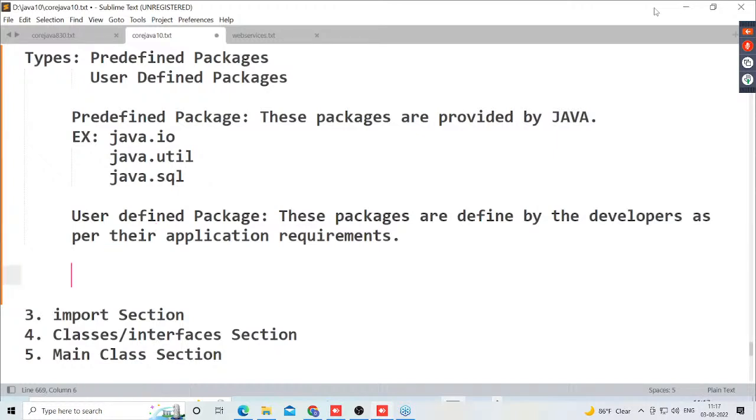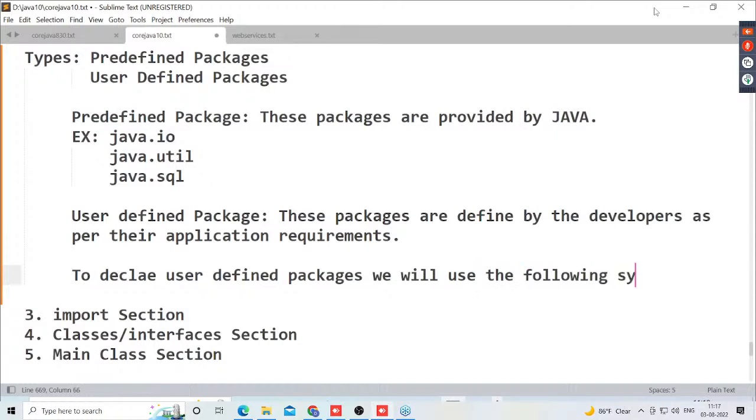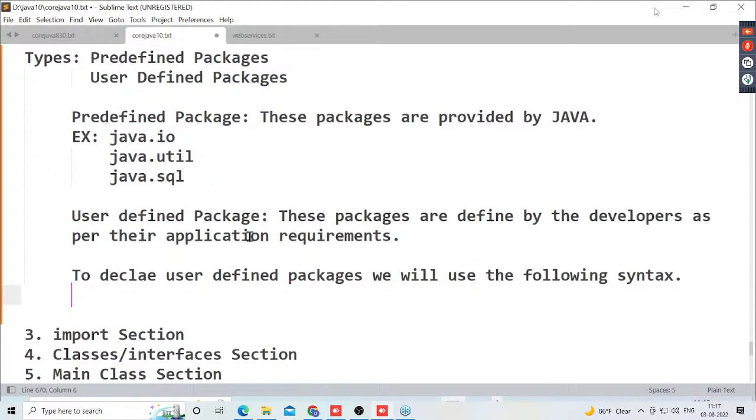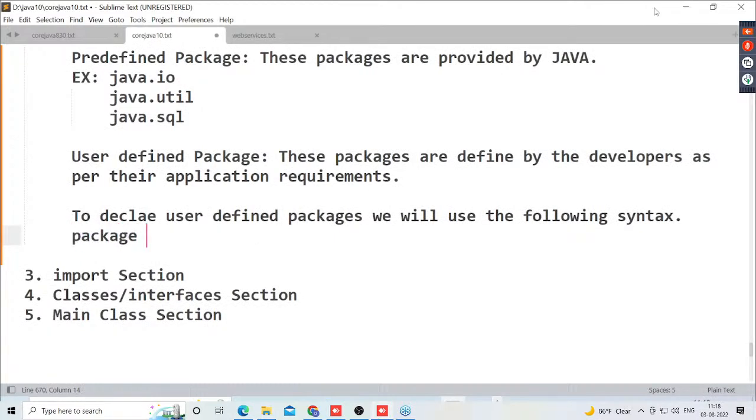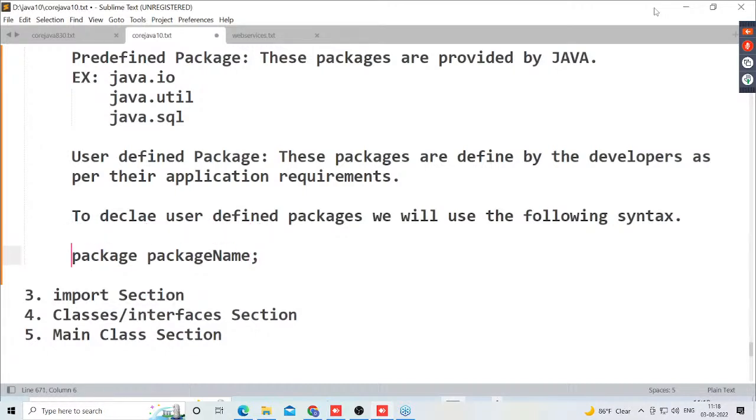That's okay. But here my question is, how is it possible to declare user defined packages? That's my requirement. Observe carefully. To declare user defined packages, we will use the following syntax. What is the syntax to define user defined packages? The package keyword, then package name, semicolon.